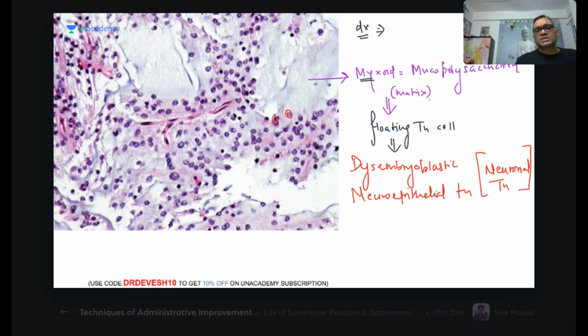Now we can see these are all tumor cells. These are all tumor cells. And now you can see these are all myxoid or mucopolysaccharide. So mucopolysaccharide matrix will be there. Tumor cells are floating within them. So this will be the feature of dysembryoplastic neuroepithelial tumor, which is a neuronal tumor, right?